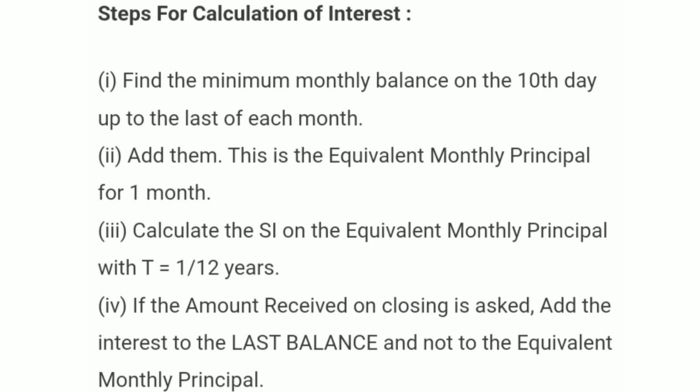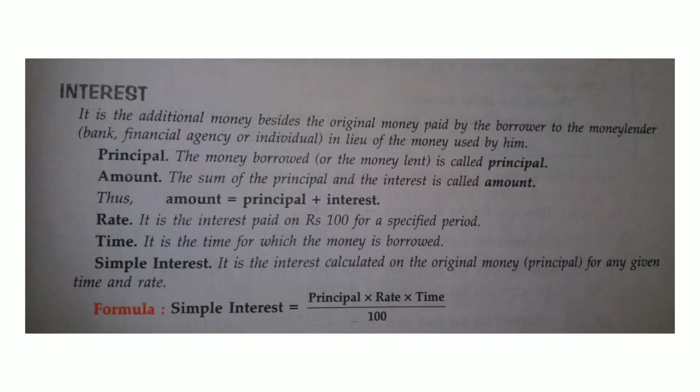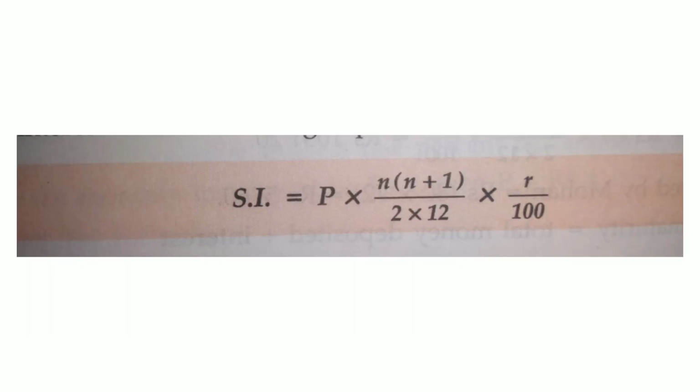This minimum balance so obtained works as the principal for the month. You have to add all the principal amounts obtained for different months of the particular period under consideration, and you have to calculate the simple interest on the sum obtained in the previous step for 1 month at the rate prevailing at that time. So you need to know the formula for interest, which is P into R into T by 100, where P is the principal amount, R is the rate of interest, and T is the time. These are the formulas for the calculation of recurring deposits which you need to know.